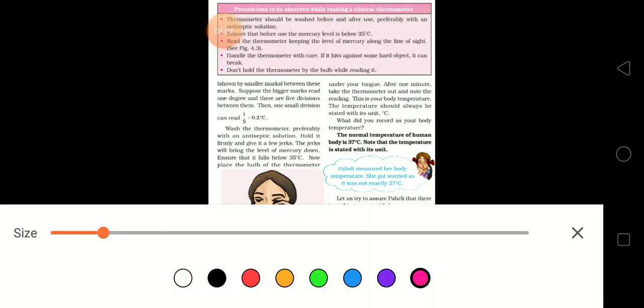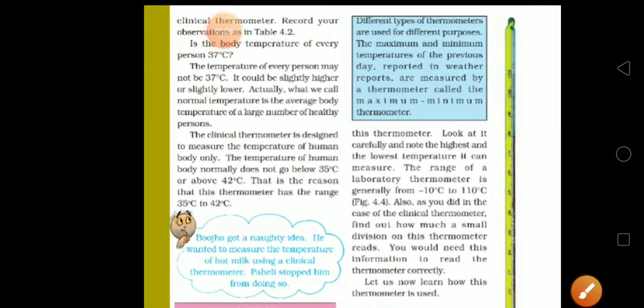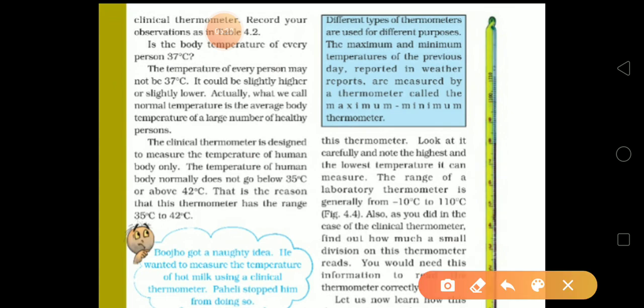Now put the thermometer in your mouth and check the temperature. The normal temperature of the human body is 37 degrees Celsius, right? But Paheli measured her body temperature and got worried as it was not exactly 37 degrees Celsius. The temperature of every person may not be 37 degrees Celsius. It can vary, slightly higher or slightly lower. What we call normal temperature is the average body temperature of a large number of healthy persons.